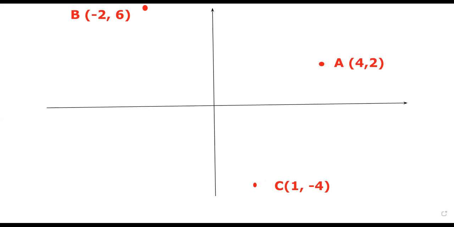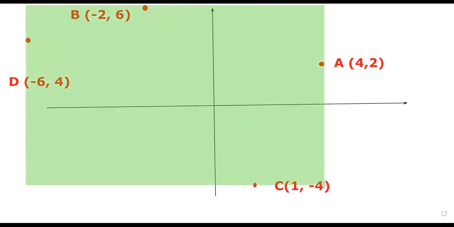Now, once you draw your diagram like this, then you are almost done. Why? Because you can do it by some very simple geometrical process, something as simple as what we have learned in primary school. We can use a rectangle to enclose them, because all we want is the area within these 4 points.